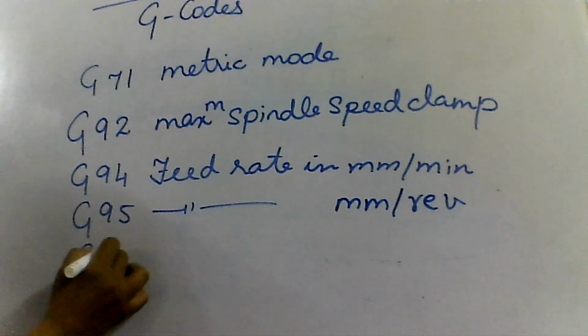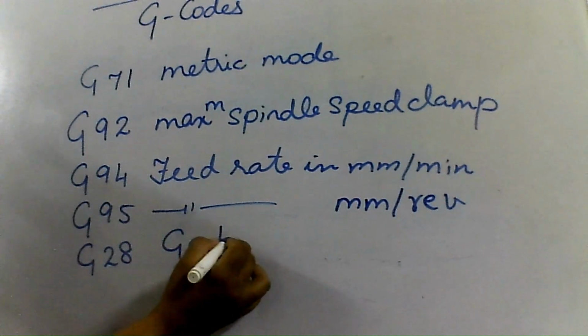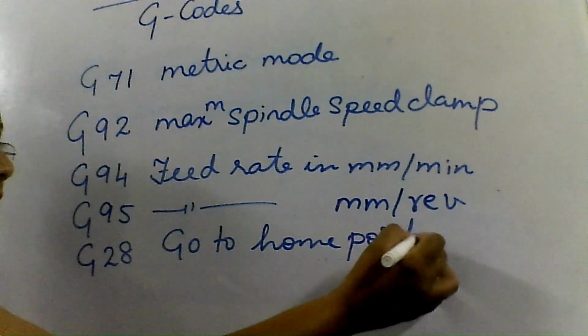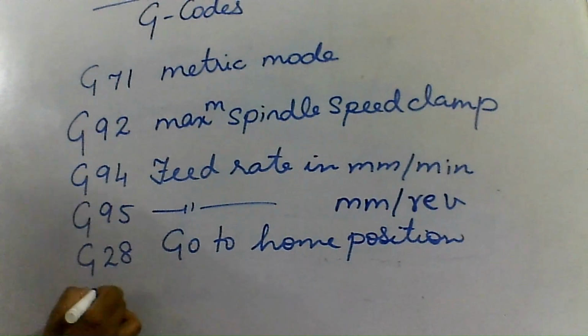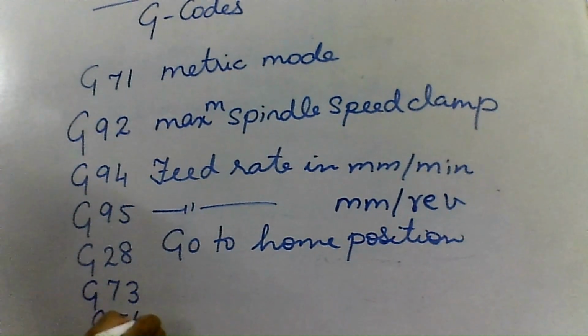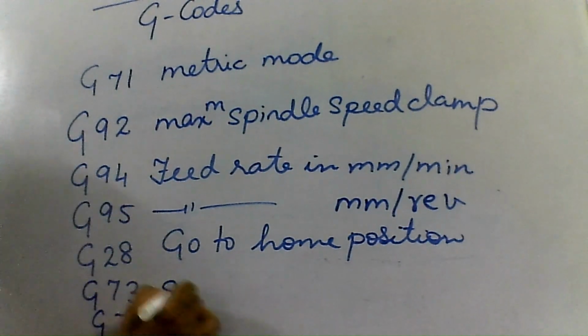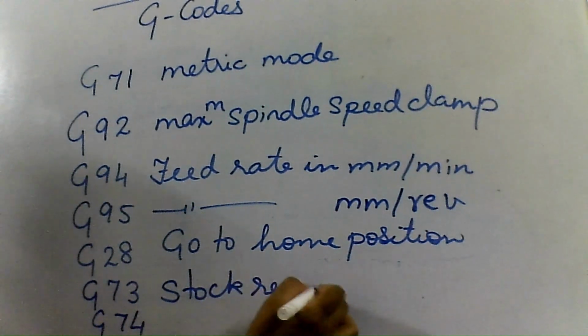Then we have G28, which indicates that the tool has to go to the home position. Then we use G73 and G74. Now G73 is used when we have to remove the stock in turning.